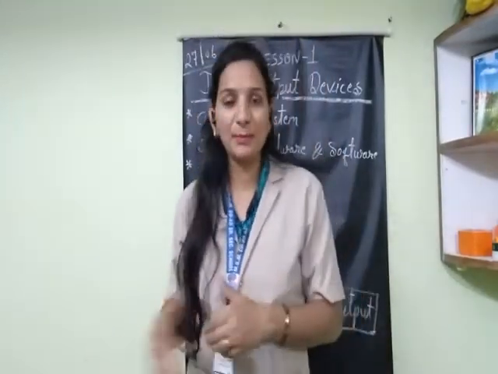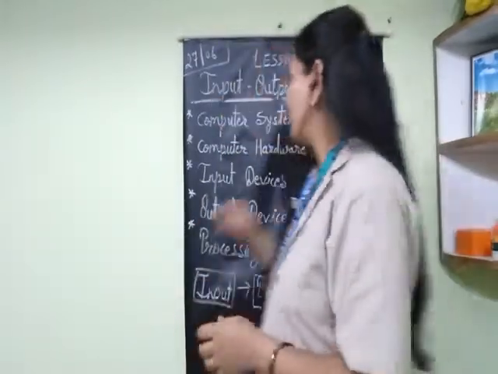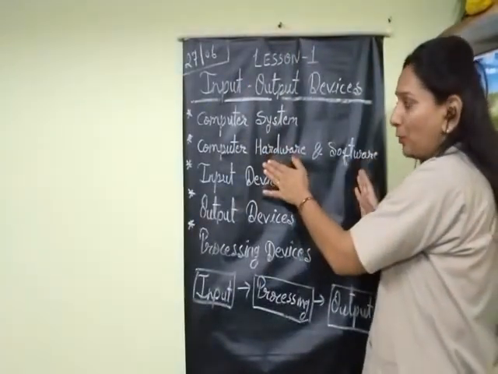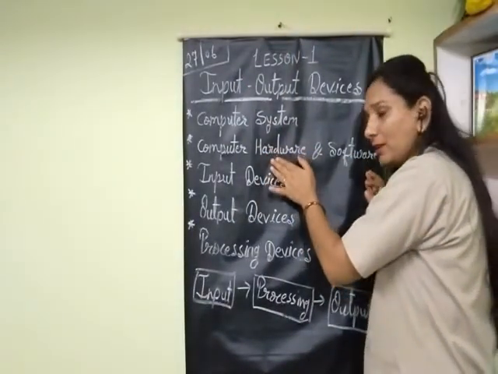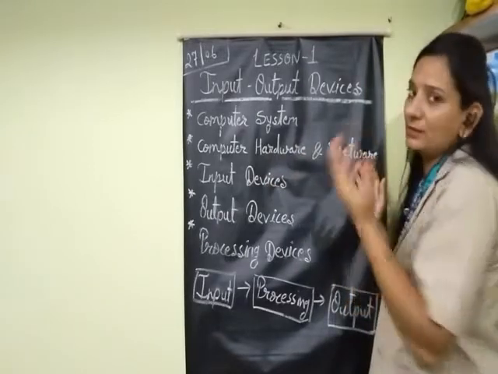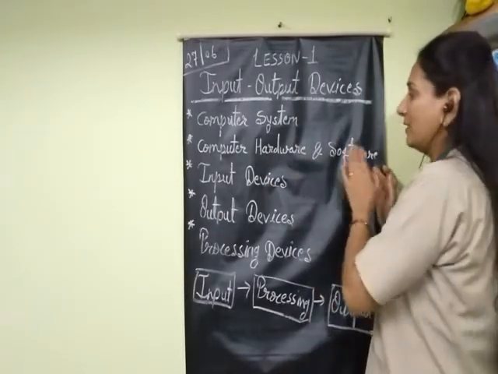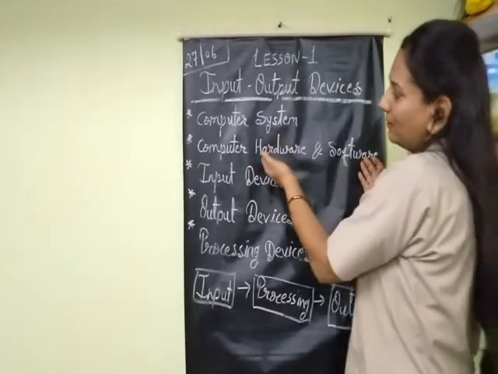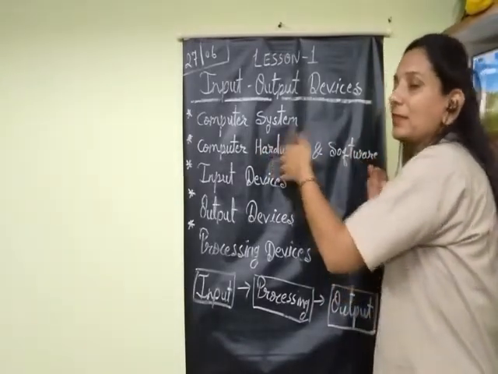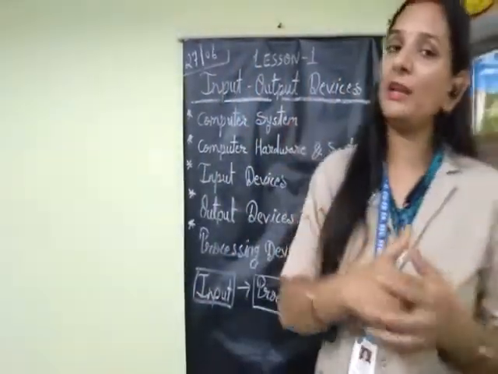As well, if you have petrol or diesel and you have no vehicle, can you use this petrol or diesel to go from one place to another? No. So both are different, and both are important. In the absence of any one thing, the second thing is not used. And if the second thing is not present, then in its absence the first thing is not used. So both are important and both are useful for the machine.